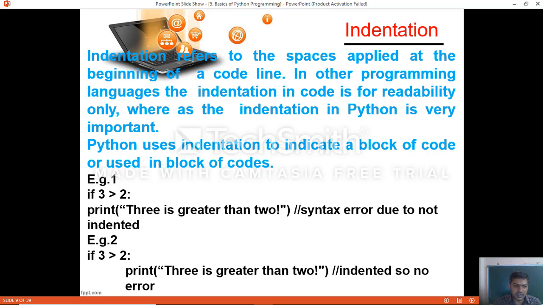This print statement comes under the if condition, but it is not indented properly. In example 2, you can see clearly that after the if condition and colon, the moment you press enter, the print statement is preceded by spaces. This is what indentation is. Here you will not get an error, but in the previous example you will get an error if you write it such a way.